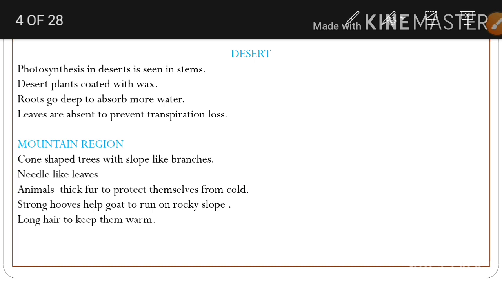So the next habitat is the mountain region. There are cone-shaped trees with sloping branches and needle-like, thin leaves. Animals have thick fur to protect themselves from cold. They have strong hooves that help the goat run on a rocky slope. The goat has strong legs to run on a rocky slope. They have long hair to keep them warm.